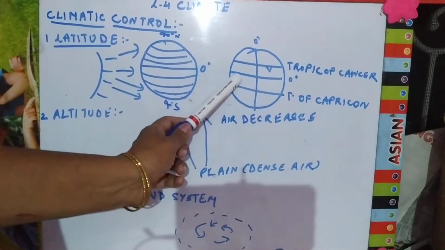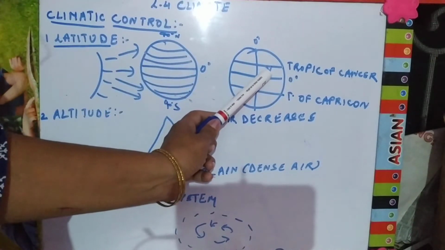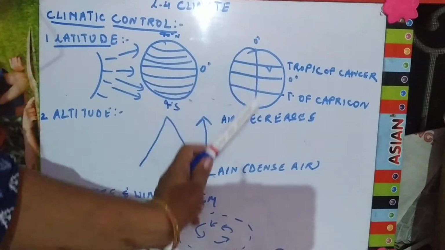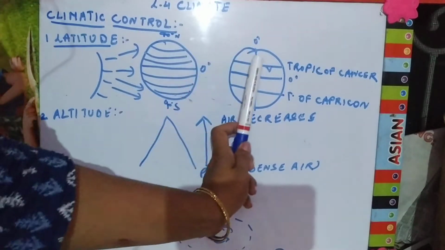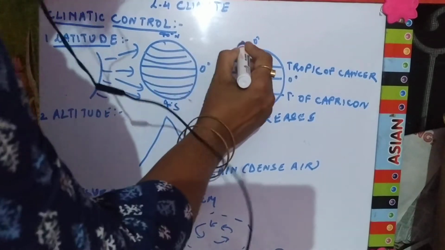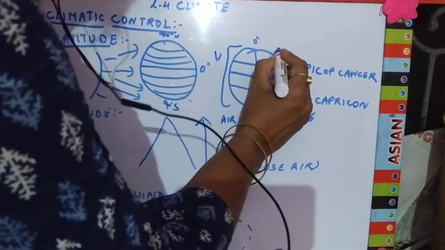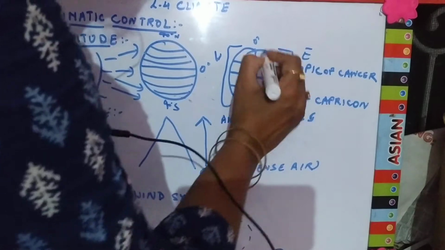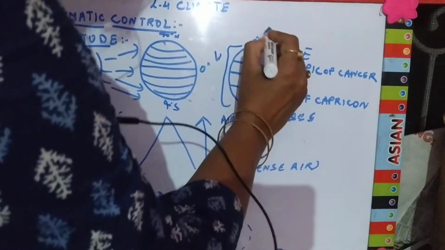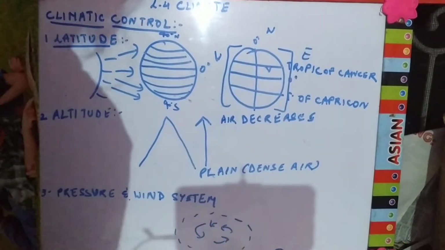This is the equator. India lies in the northeastern hemisphere. This is the prime meridian. This is your western hemisphere. This is your eastern hemisphere. This much is your northern hemisphere and this much is your southern hemisphere.